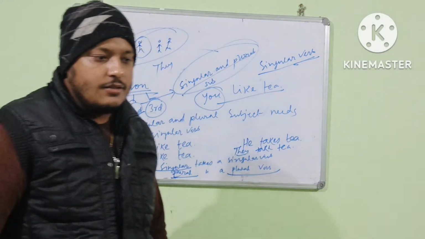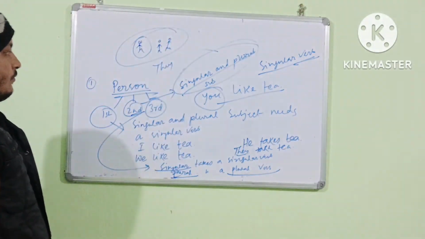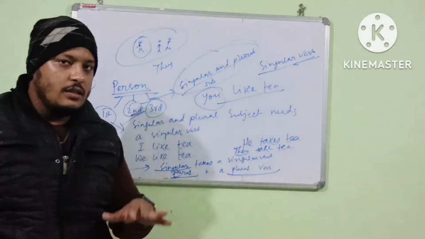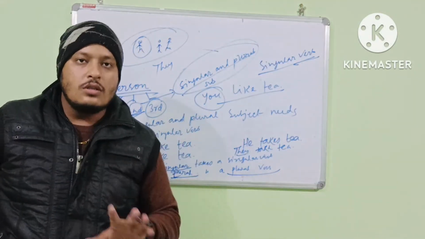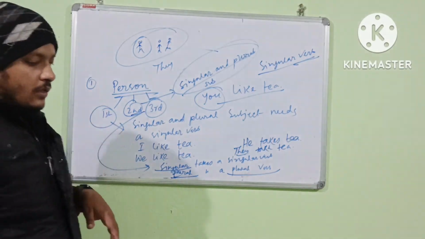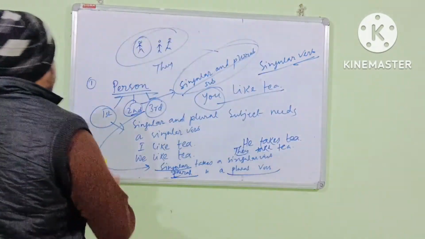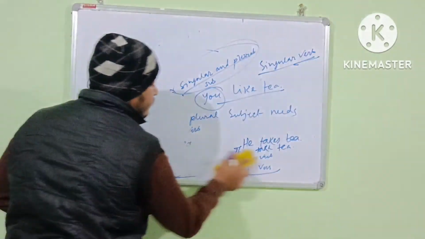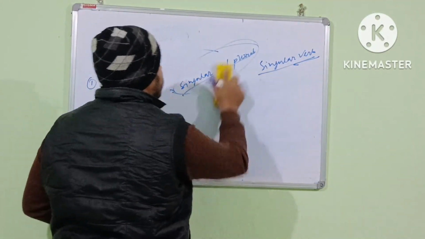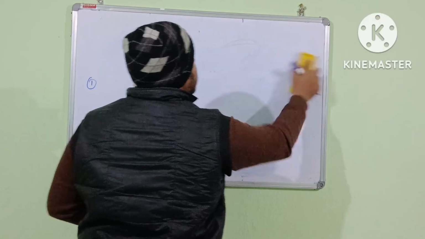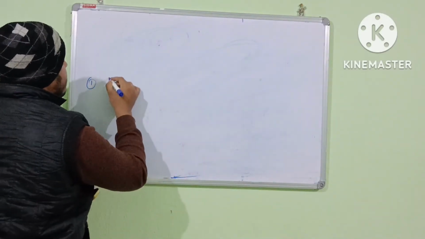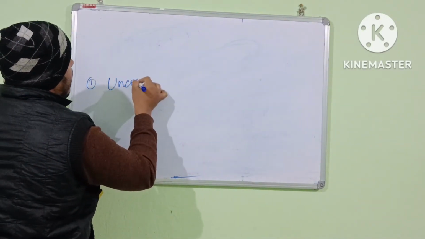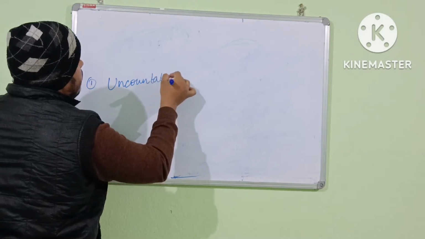दैट इज ऑलराइट. सो we have completed already the two rules. Now we are going to start the third one. Third one is uncountable noun.